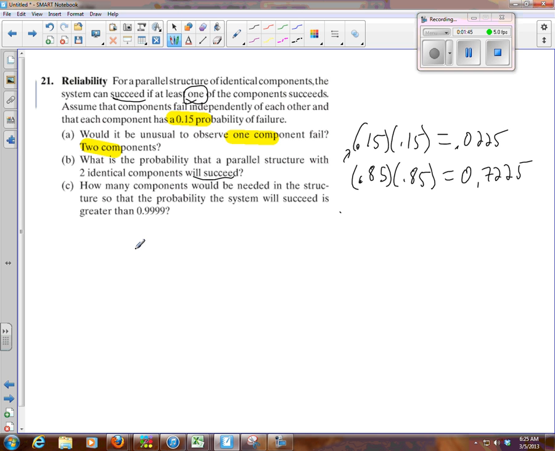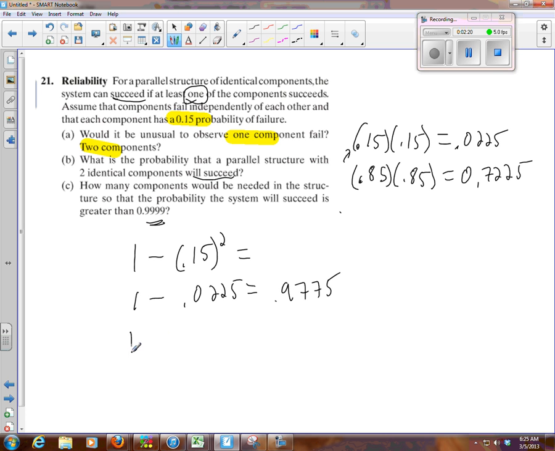So thinking about that "at least" probability, and to set this up, I'll do it for this one. We know this answer. If I take 1 minus 0.0225, that's equal to, what is that, 0.9775, I think? I hope I did my arithmetic right. So which is not good enough.